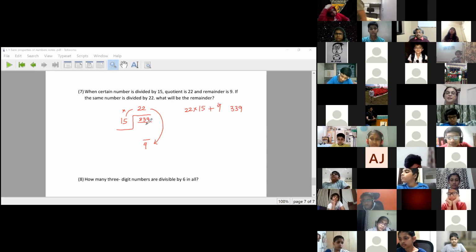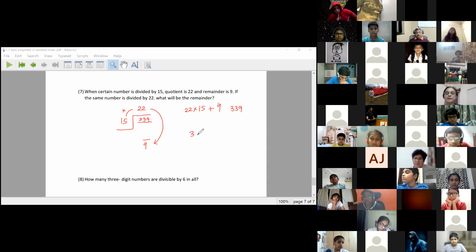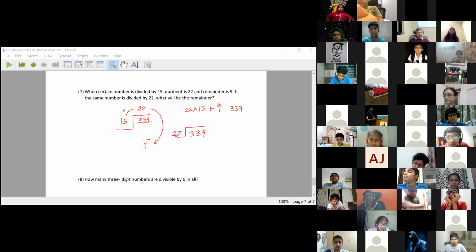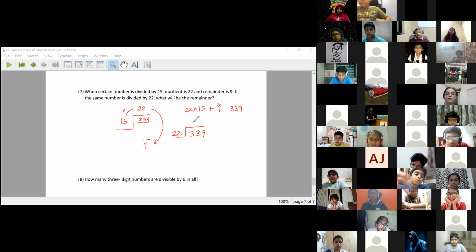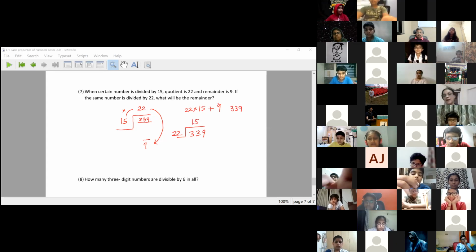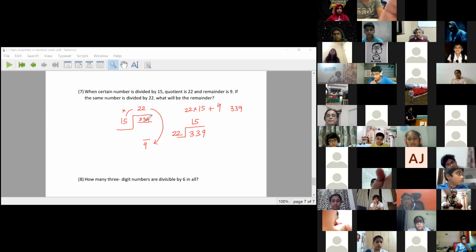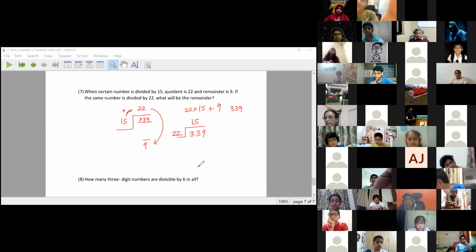If I divide the same number 339 by 22 now, I have changed my divisor to the quotient. What will be the answer? Find it out. It comes to 15. Now see what has happened. Quotient and divisor have swapped their positions. The remainder is still 9.